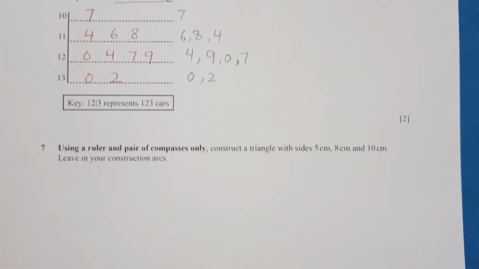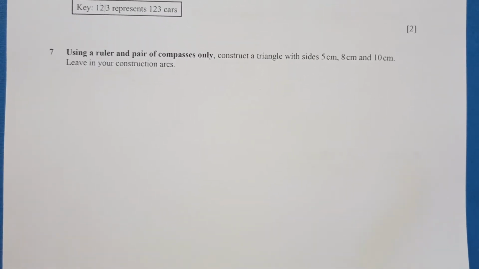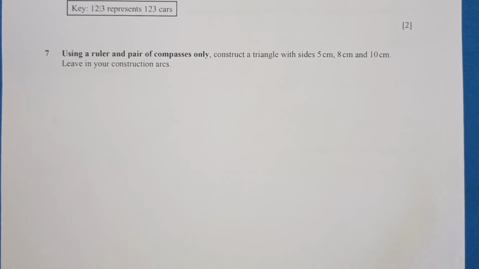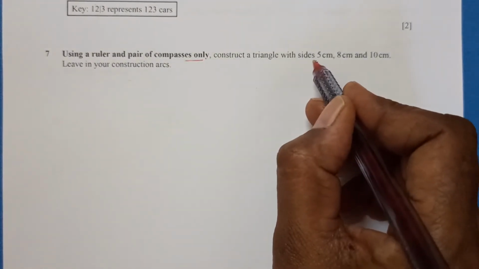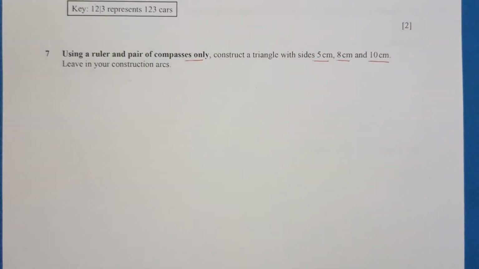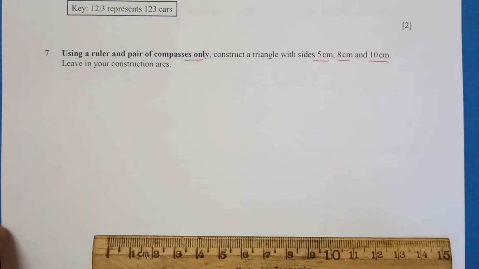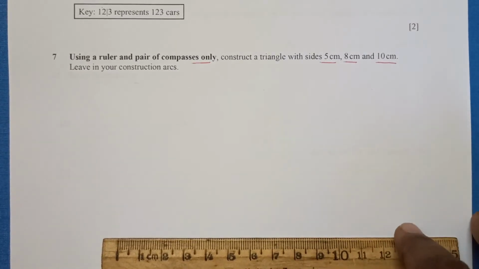Number 7, using ruler and pair of compasses only, construct a triangle with sides 5 centimeters, 8 centimeters and 10 centimeters. Leave your construction arcs. So let's draw this. So you need a ruler and compass for this.